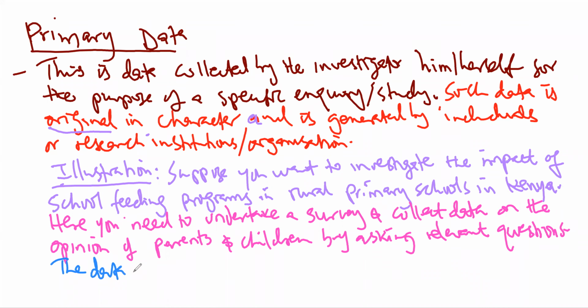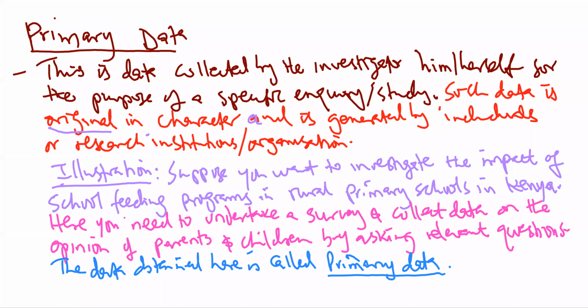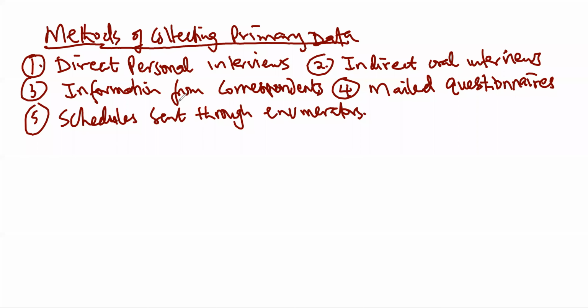The data obtained here is called primary data because you are collecting it for the first time and for this particular inquiry. And you see that this can be done by individuals, or by organizations or even research institutions. Next, I want us to look at the methods of collecting primary data.